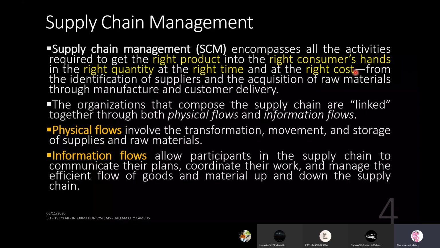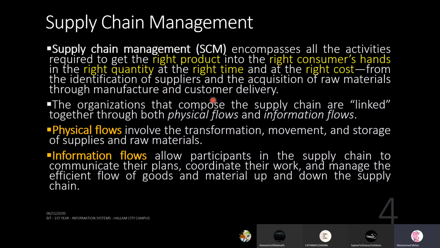So where does it start from? It starts from the point of how you identify the appropriate suppliers. The raw material suppliers are there, no? The people who give you the necessary things to start the work. So those people are known as suppliers. From there, how do you purchase the materials at the right quantity? Through manufacturing, then how do you manufacture it? How do you produce it? Until how do you make it reach the right consumers and through customer delivery, right? So this is called supply chain management.